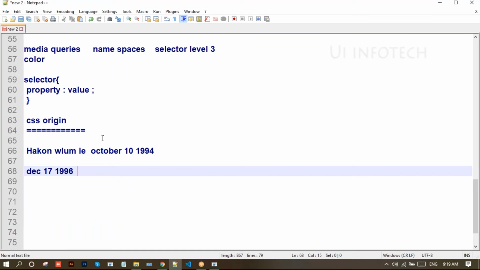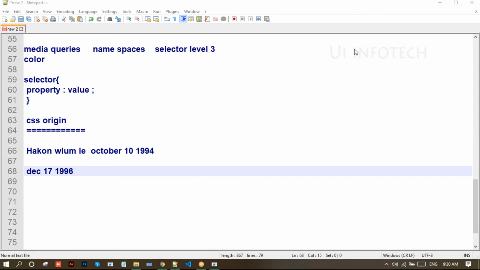So this is a brief explanation of CSS origin. You may get a question like, what is the CSS origin? Origin is nothing but the birth of CSS. Then you can say that Hakon Wium Lee is the founder of CSS in 1994. Later, he handed over CSS to the W3C organization in 1996. Hakon Wium Lee was working under Tim Berners-Lee, so he is a co-worker of Tim Berners-Lee. He invented CSS. So this is the origin of CSS.